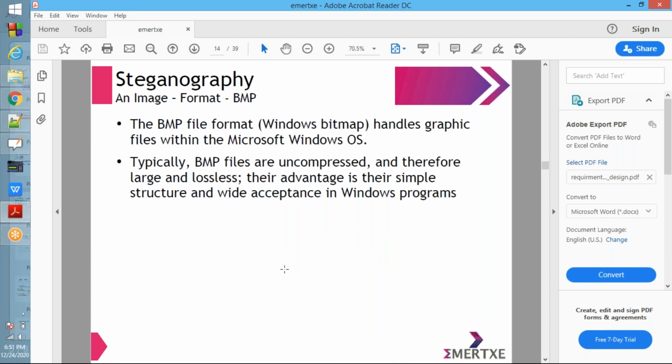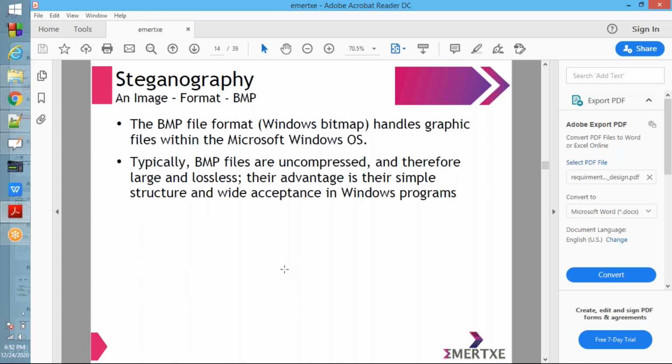Next one, BMP, that is Windows Bitmap. The BMP file format, Windows Bitmap, handles graphic files within the Microsoft Windows operating system. Whatever images there are in Microsoft Office will be bitmap images, .bmp images. Typically BMP files are uncompressed and therefore large and lossless.